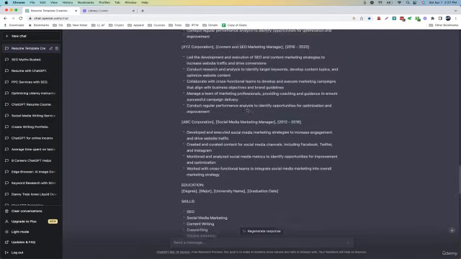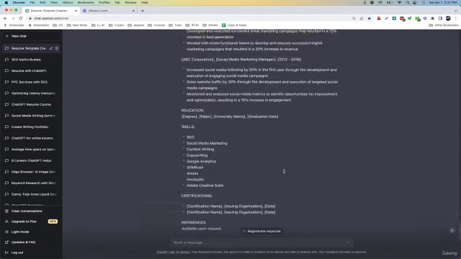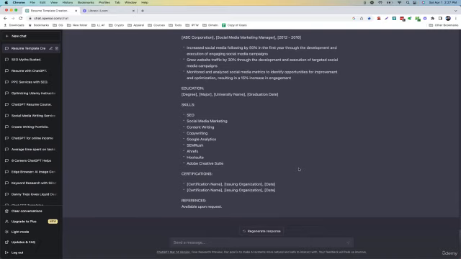Now, you could even ask it to merge the two, because I love some of the ideas up here, and you don't necessarily have to be data driven. Once again, this is going to be a mix of showing a company that you're able to achieve success in your role through data and metrics, but also you're going to want the right keywords in your resume. So now you have a little bit better idea of how to add your own career and job history into this, and how to punch up your resume a little more to include these important data points that companies are going to want to see from you.